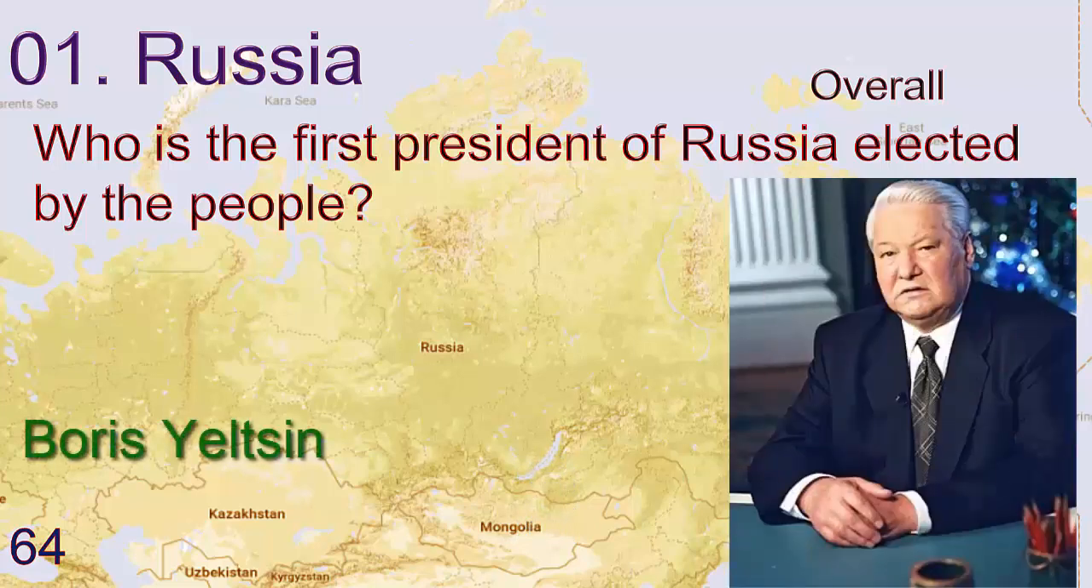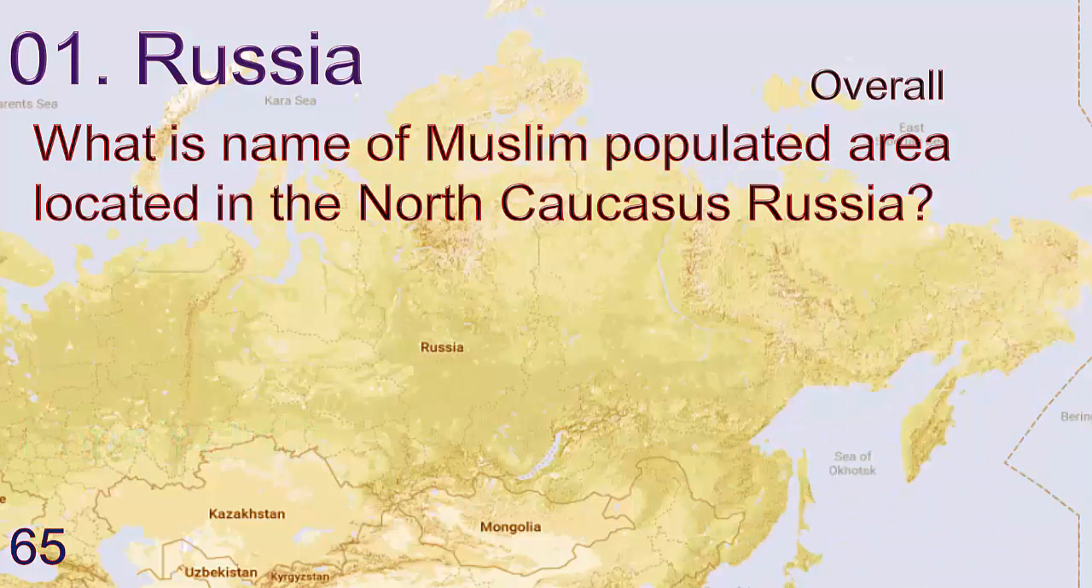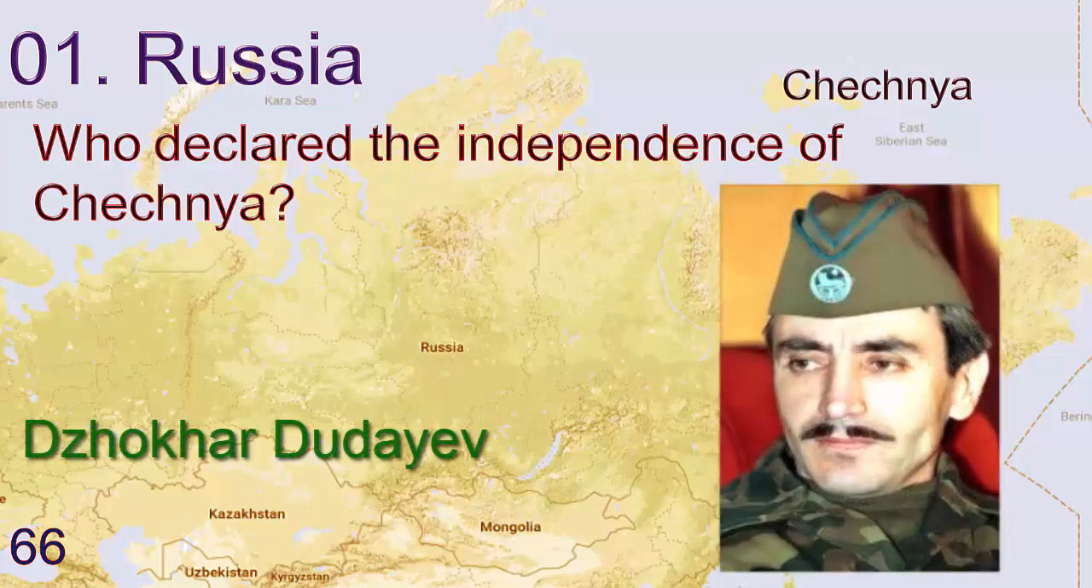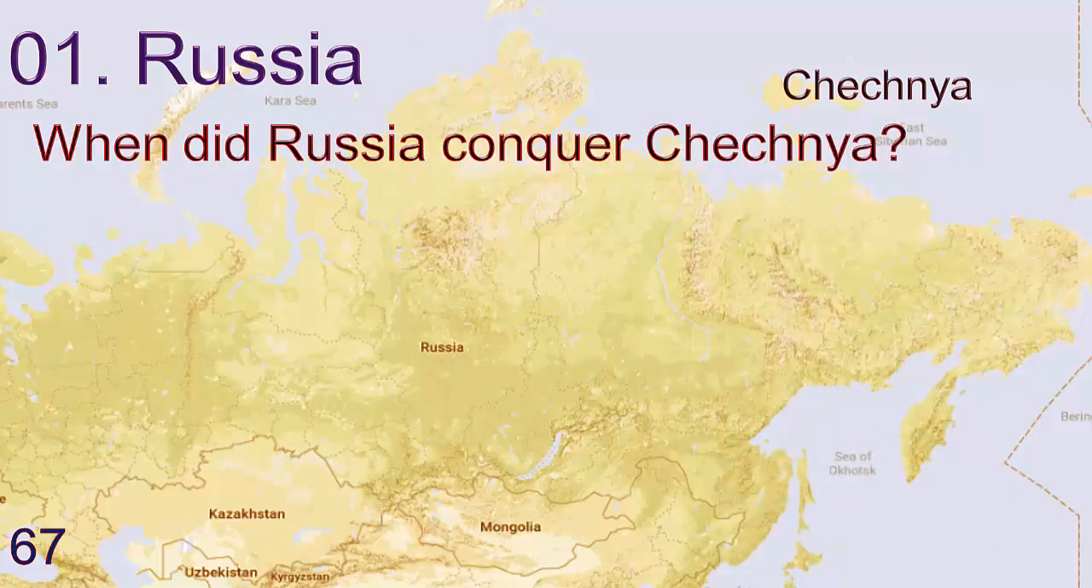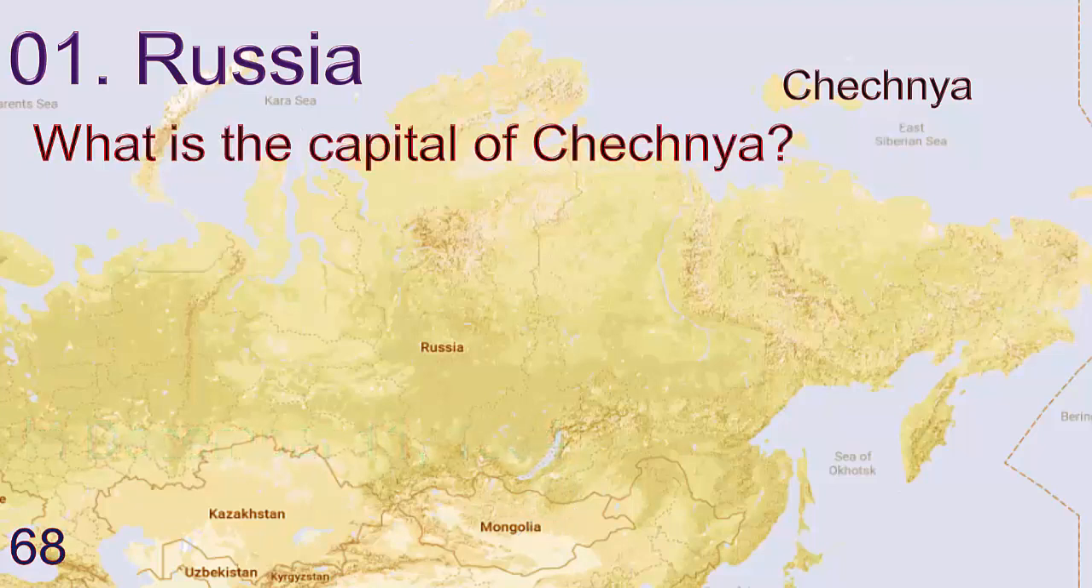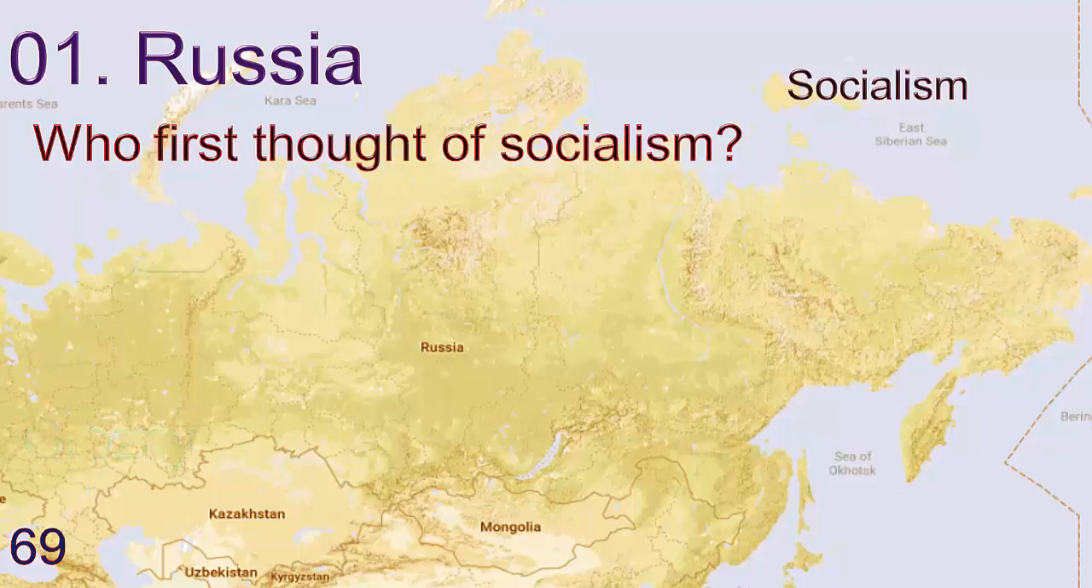Answer is Boris Yeltsin. What is the name of Muslim populated area located in North Caucasus, Russia? Answer is Chechnya. Who declared the independence of Chechnya? Answer is Jokhar Dudaev. When did Russia conquer Chechnya? In December 11, 1994. What is the capital of Chechnya? Answer is Grozny. Who first thought the socialism?